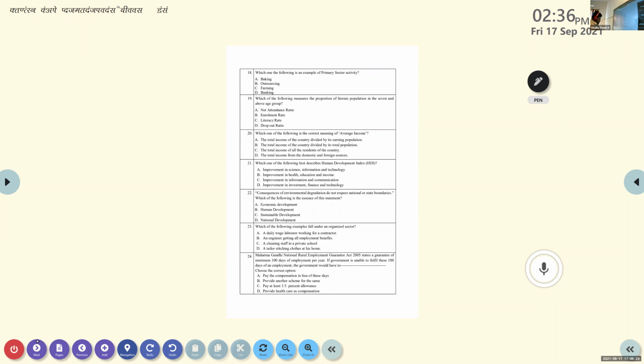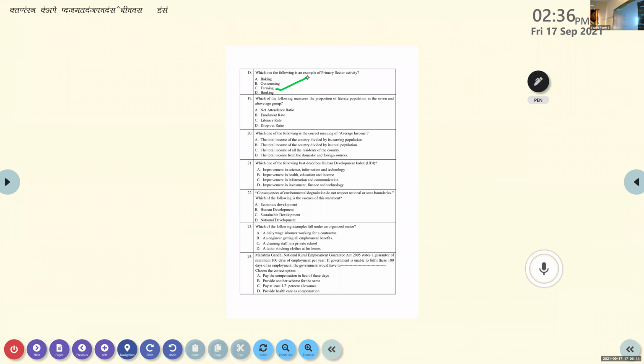Eighteenth question. Which one of the following is an example of primary sector activity? Banking, outsourcing, farming, or trading. What is the answer? Farming. Primary sector, farming. We know that it is farming. This is from the economics part.